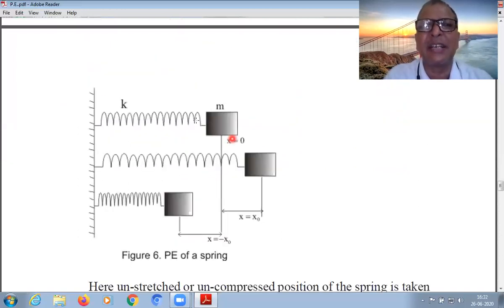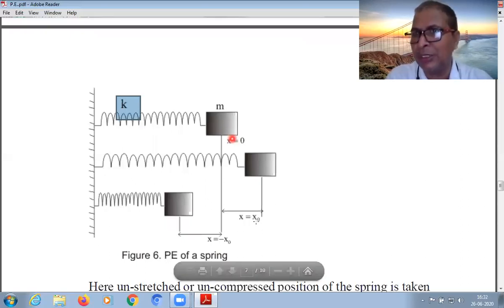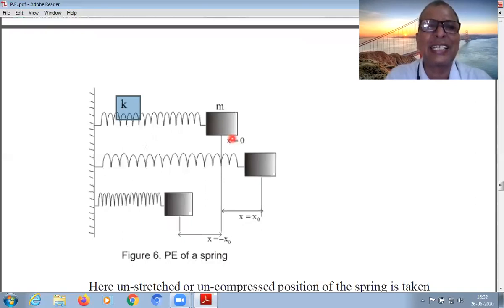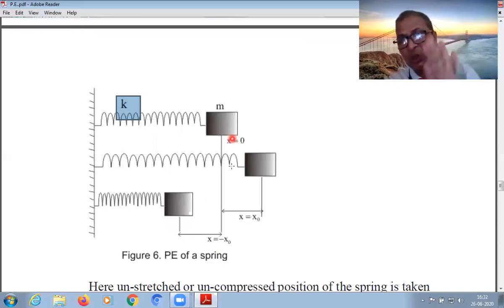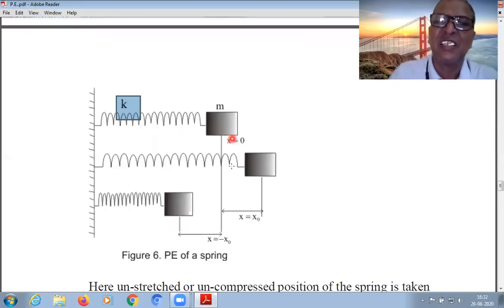Horizontally a spring is there, mass m is connected here. K denotes the spring constant. This is its natural length. When it is elongated by the mass, the elongated length is given as x0 here. In that condition, whatever work is done to elongate it is stored in the form of potential energy. When we release it, it moves in horizontal motion.